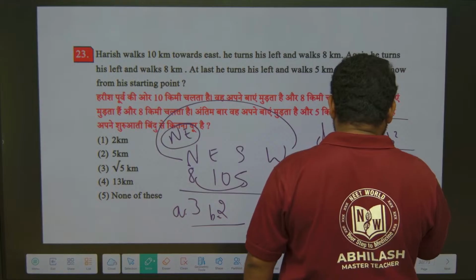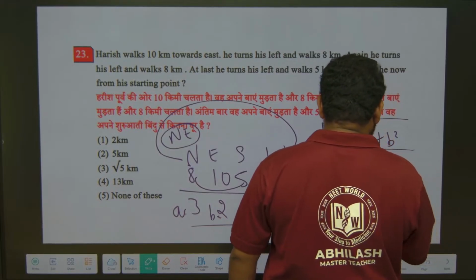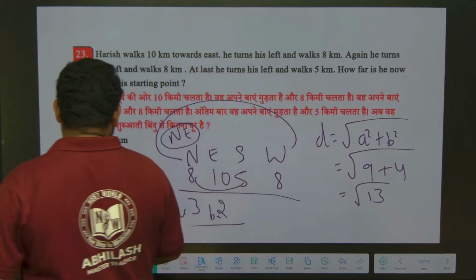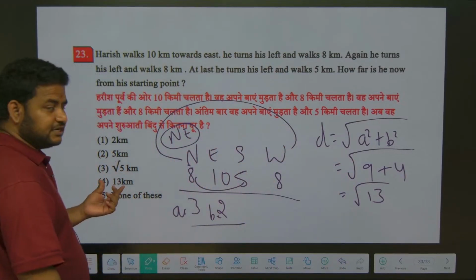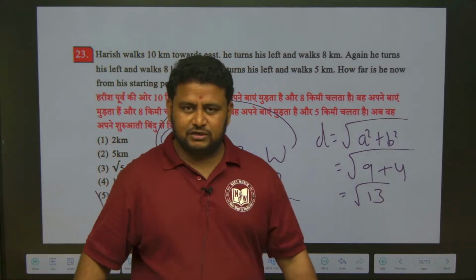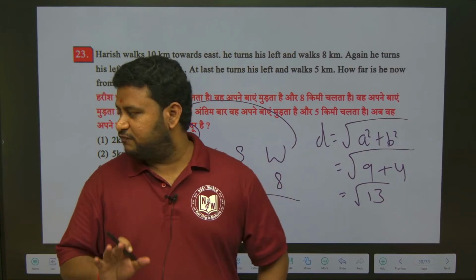So 3 square is 9 and 2 square is 4. So this gives us square root of 13. So the answer should have been square root of 13. Here we have only 13. So the answer is what? None of this. Here I have included more options, but in your exam you will have only 4 options.